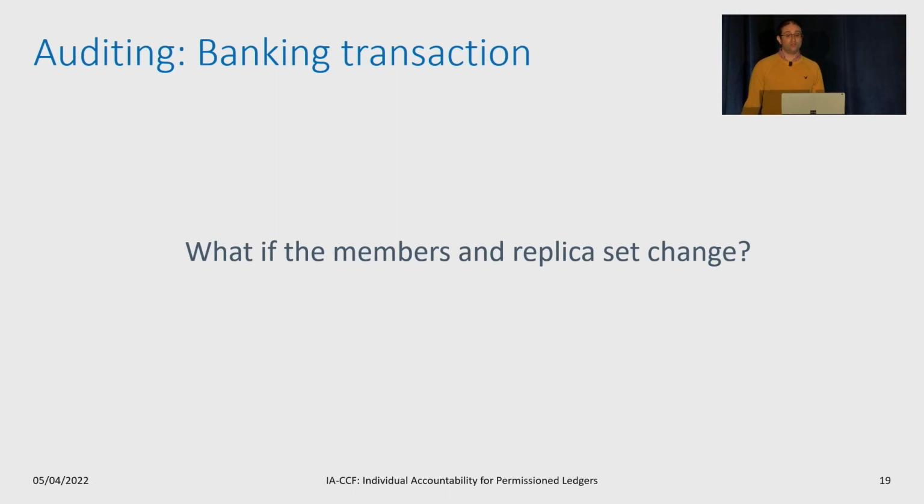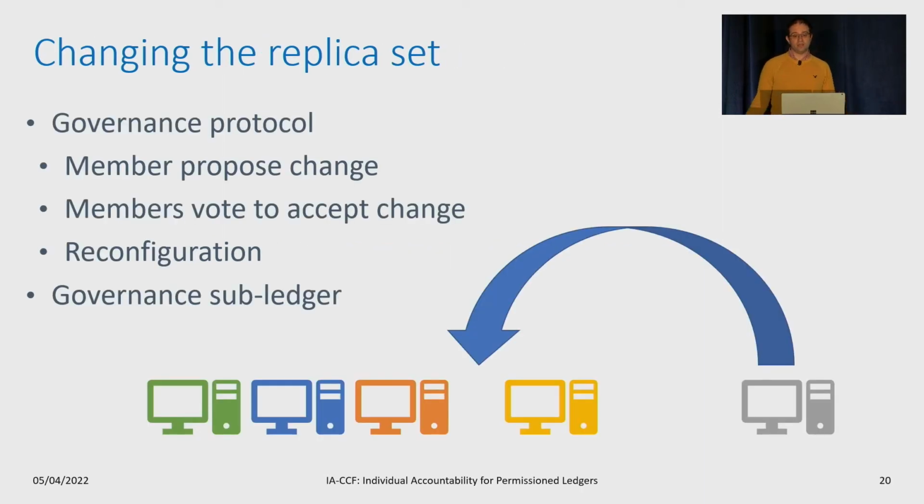In the previous 2 auditing examples, the current set of replicas and members did not change. But what if they did? IA-CCF allows replicas and members to change through the governance. Members create proposals to add or remove a member or a replica, and other members vote on the proposal. If a proposal is accepted, the reconfiguration protocol will perform the change, and we record all reconfigurations along with their proposals and votes in a governance subledger.